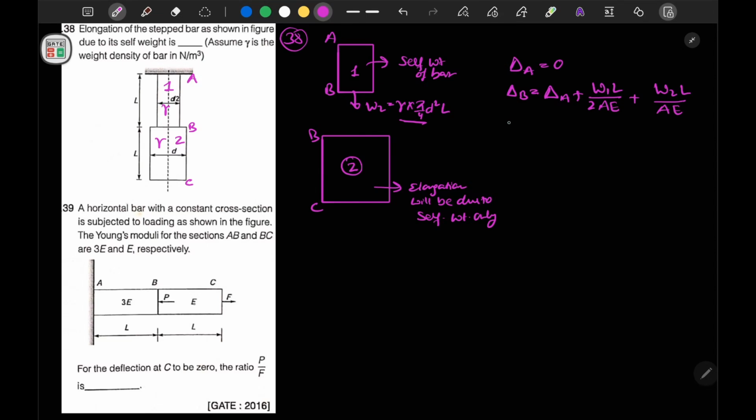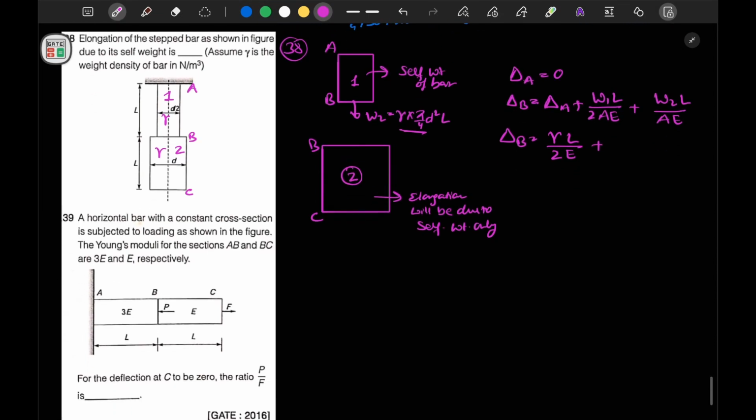Now to calculate this, since delta A is 0, we can substitute it equal to 0. W1 is gamma A L, so the first term becomes gamma L square upon 2E, plus similarly we substitute W2 here.